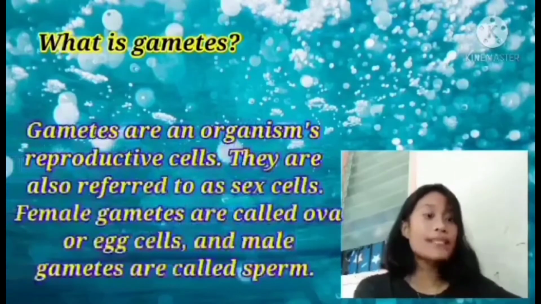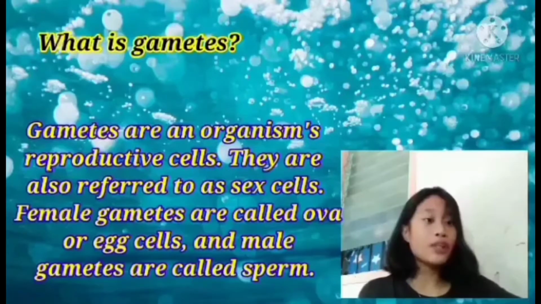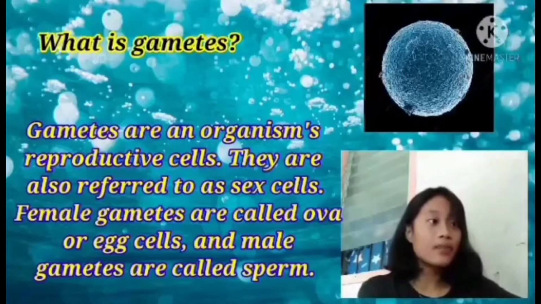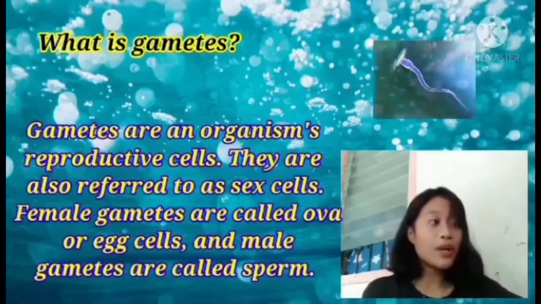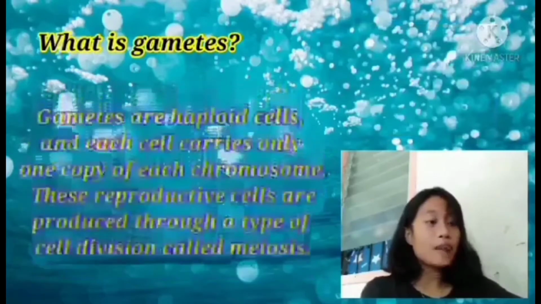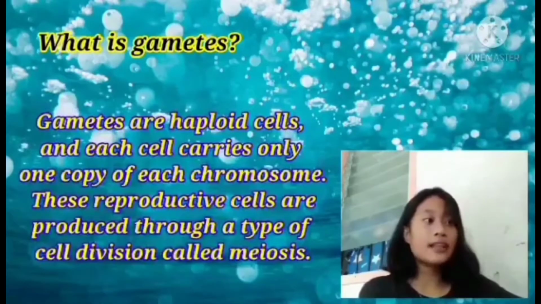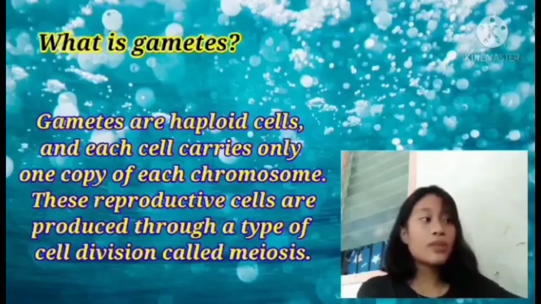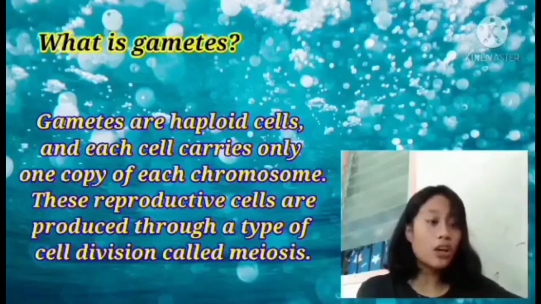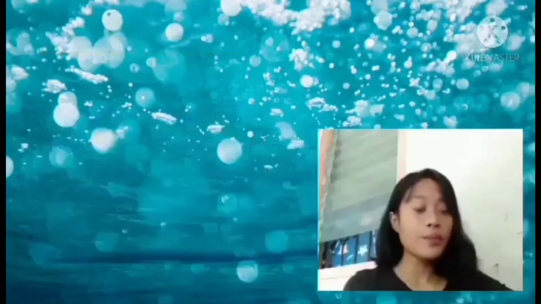So first, what are gametes? Gametes are an organism's reproductive cells. They are also referred to as sex cells. Female gametes are called ova or egg cells, and male gametes are called sperm. Gametes are haploid cells, and each cell carries only one copy of each chromosome. These reproductive cells are produced through a type of cell division called meiosis.